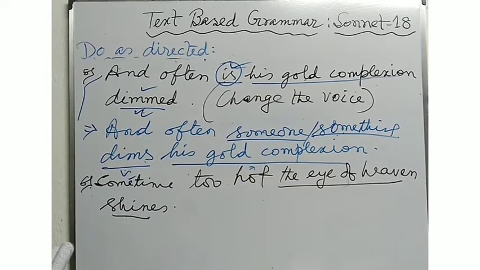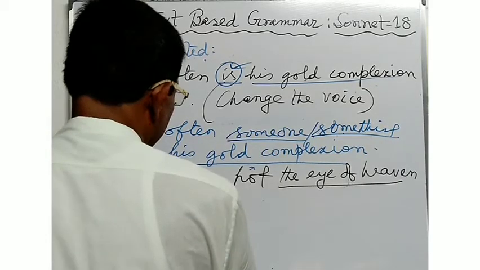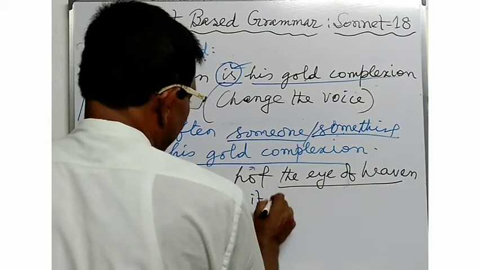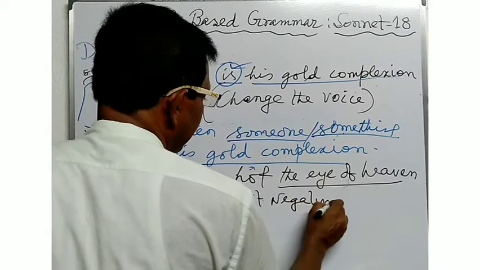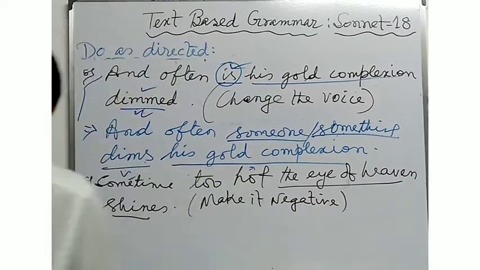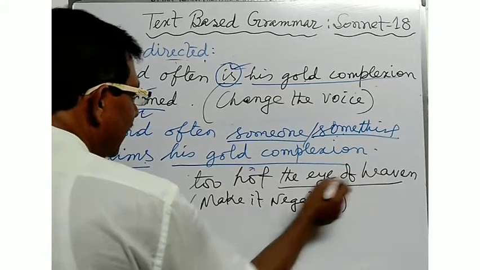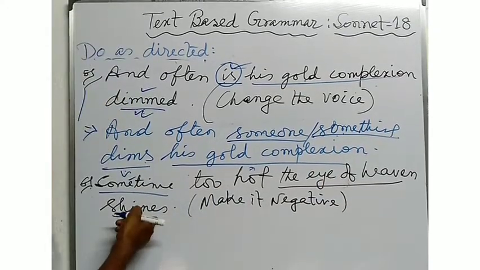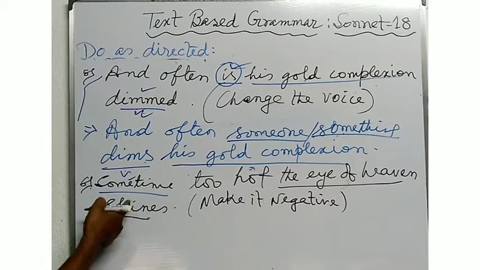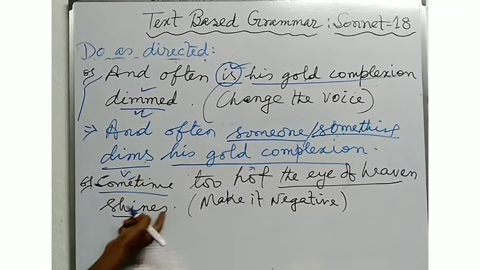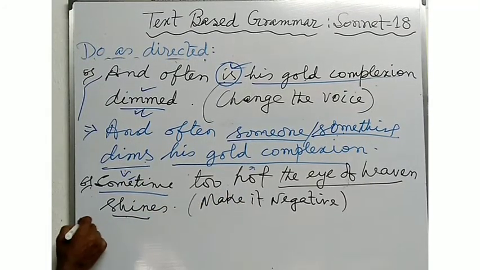Now, you will have to write down the instructions to convert the sentence in the negative formation. Now make it negative. So, you will have to see for the first time, sometime too hot the eye of heaven shines. As there is no negative word in this sentence, it is the affirmative sentence. So at the time of converting the sentence into the negative formation, you will have to write down the answer in this way.